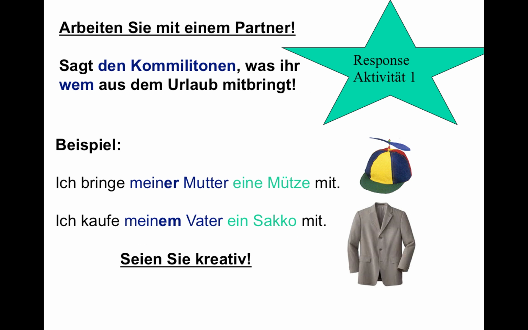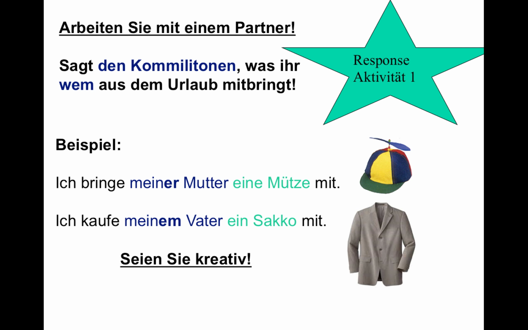Und hier, ja, arbeiten Sie mit einem Partner. Naja, wir brauchen keinen Partner. Wenn ihr einen Partner habt, das ist okay. Yeah, if you have a partner, it's fine. If you don't, you can just do this on your own. And tell your Kommilitonen, ja, sagt den Kommilitonen, was ihr wem aus dem Urlaub mitbringt. Yeah, so tell your fellow classmates what you are bringing from vacation to whom.